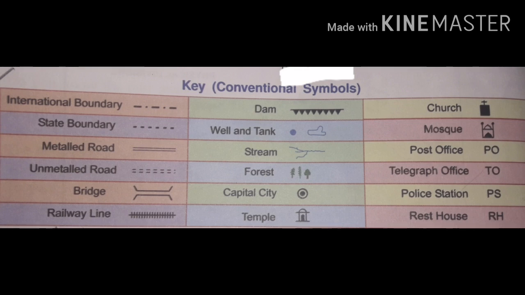International boundaries, state boundaries, metal road, unmetal road, bridge, railway line, dam, well and tank, stream, forest, capital city, temple, church, mosque, post office, telegraph office, police station, rest house.